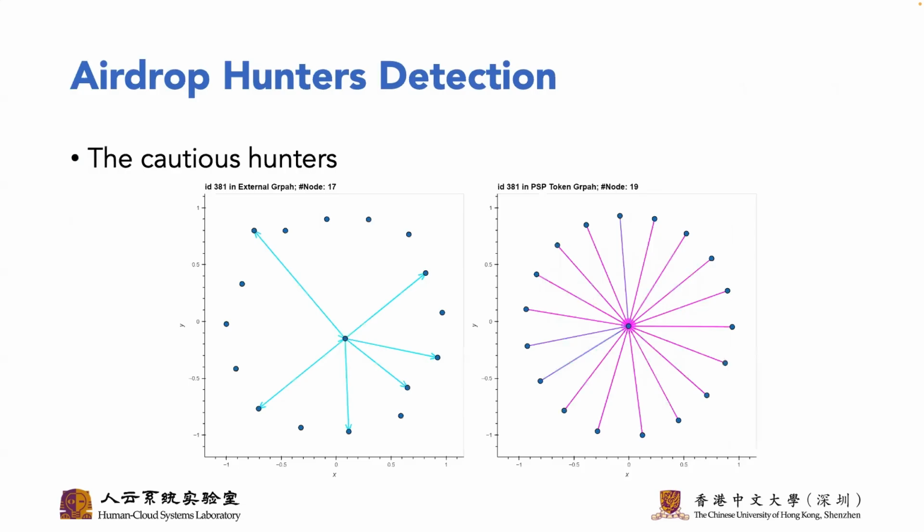To address this issue, we retrieve the information from PSP transaction network and match them to the external transaction network before airdrop. They are not fully connected by edges in the left figure. Based on the strong association of these addresses in the right figure, it's reasonable to believe that other discrete nodes are funded by the centralized exchanges.